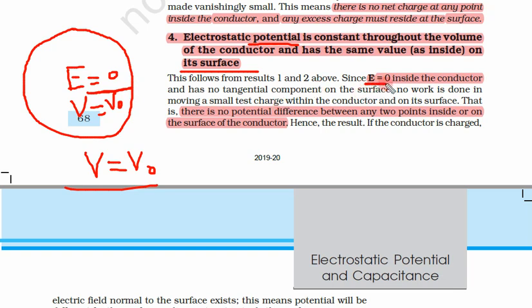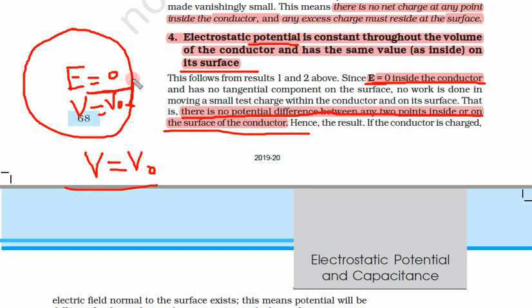Now E is equal to 0 inside the conductor, that we know. Why? Because there is no potential difference between any 2 points inside or on the surface of the conductor. If there is a potential difference on the surface of the conductor, what will happen?